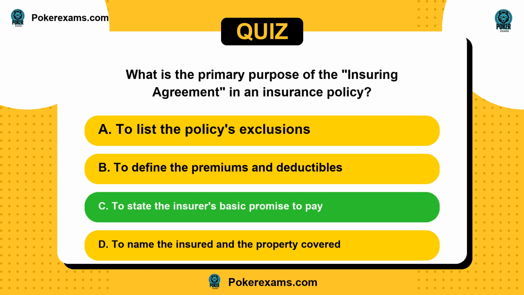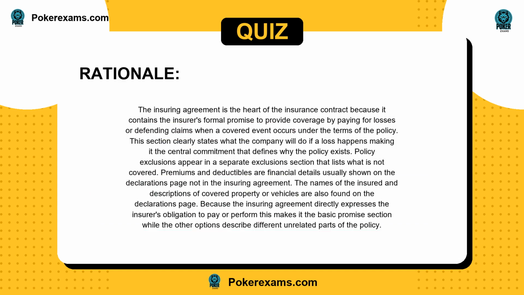The answer is C. The insuring agreement is the heart of the insurance contract because it contains the insurer's formal promise to provide coverage by paying for losses or defending claims when a covered event occurs under the terms of the policy. This section clearly states what the company will do if a loss happens, making it the central commitment that defines why the policy exists.